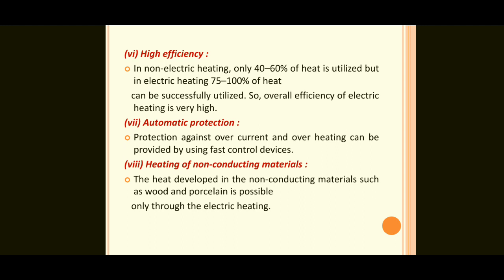So the efficiency by using coal, oil and natural gas is only 40 to 60% of the heat utilized. But in the case of electrical heating, the efficiency is 75 to 100%.